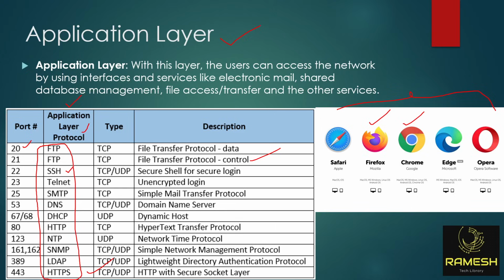And SSH. What do you mean by SSH? SSH is Secure Shell. Once you get a job as a network engineer, you cannot go to the data center. You will go to your office. From your office or from your home, if you work from home, you will log in to these networking devices remotely. How will you log in? You will log in through SSH. SSH means Secure Shell. It means you will log in securely.